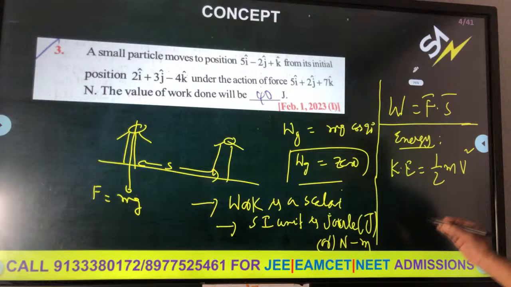Next, seventh question. A particle of mass 500 grams is moving on a straight line with a velocity v equal to b x to the power 5 by 2. Velocity v is what? M is how much? 500 grams. What is the net force during the displacement x equal to 0 to x equal to 4?